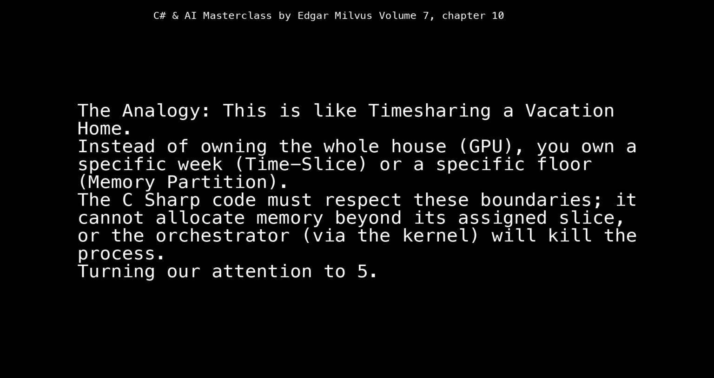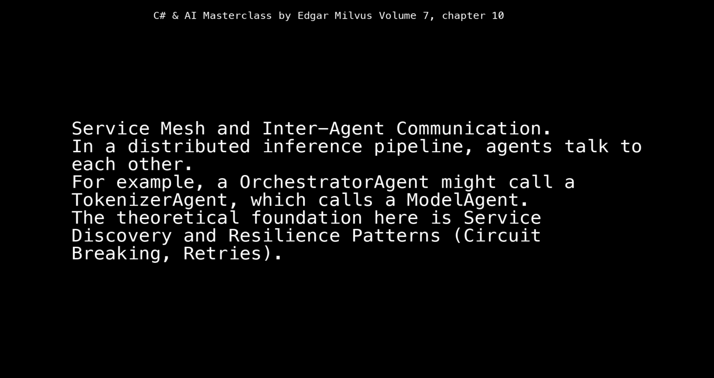Turning our attention to 5. Service mesh and inter-agent communication. In a distributed inference pipeline, agents talk to each other. For example, an orchestrator agent might call a tokenizer agent, which calls a model agent. The theoretical foundation here is service discovery and resilience patterns: circuit breaking, retries.